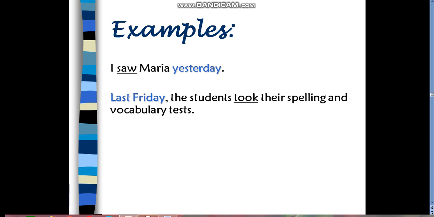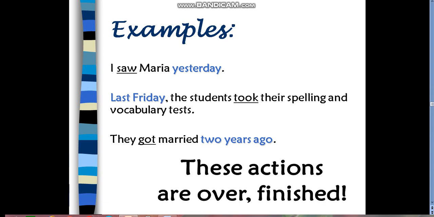Examples: I saw Maria yesterday. Last Friday, the student took their spelling vocabulary test. They got married 2 years ago. These actions are already finished.